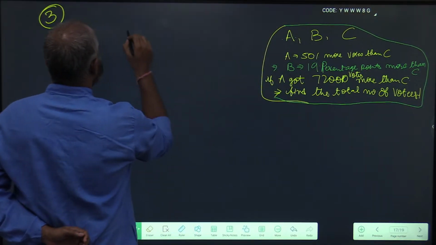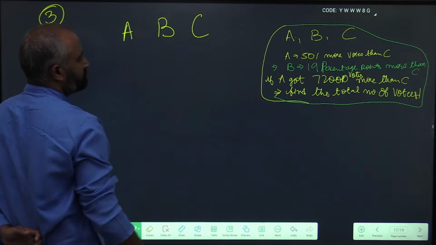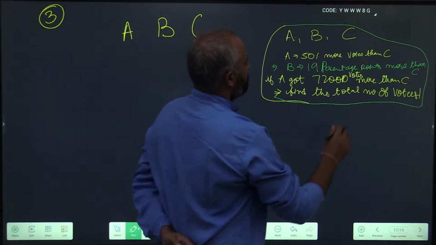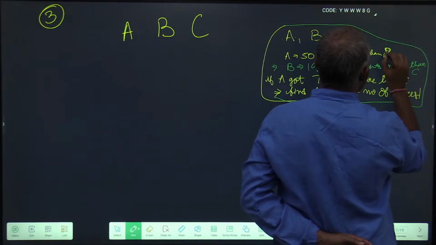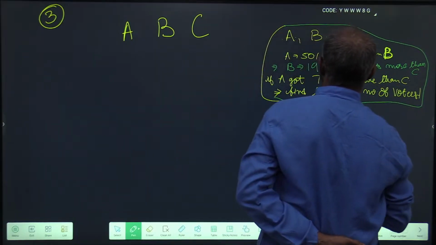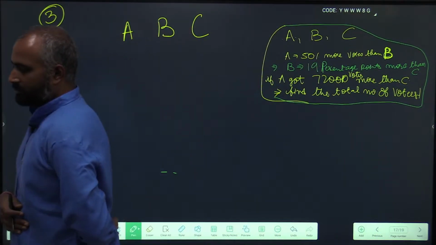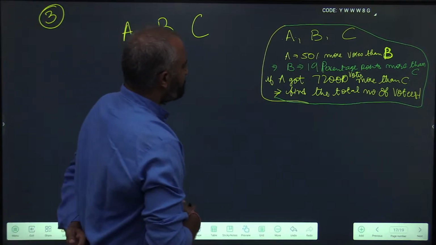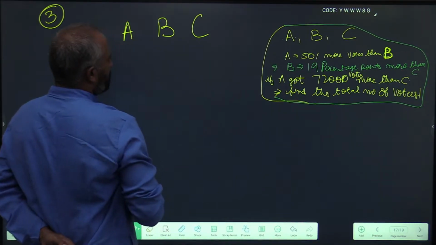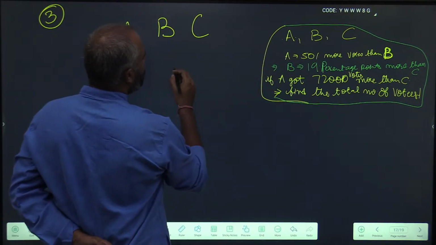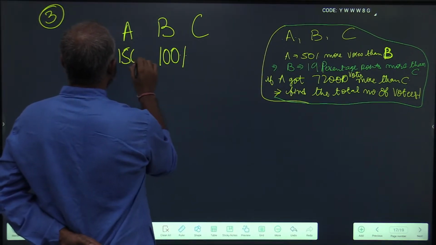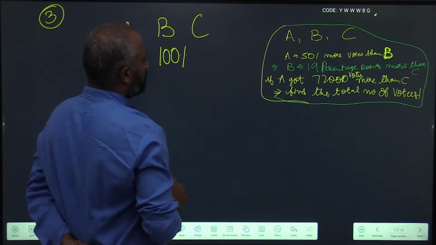Suppose A, B and C. A got 50% more votes than B, and B got 19 percentage points more than C. Since the first statement is on B, if I take B as 100%, then A has to be 150%.